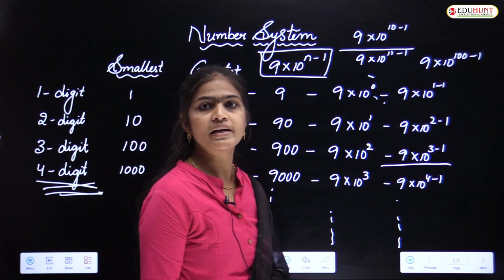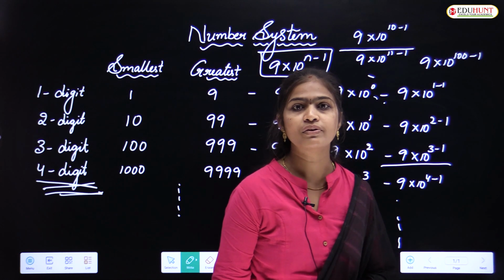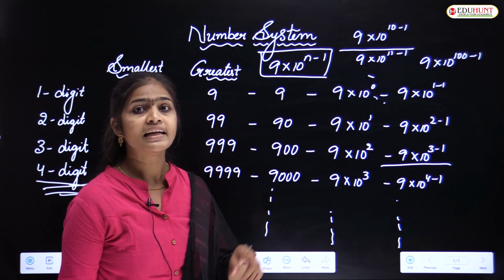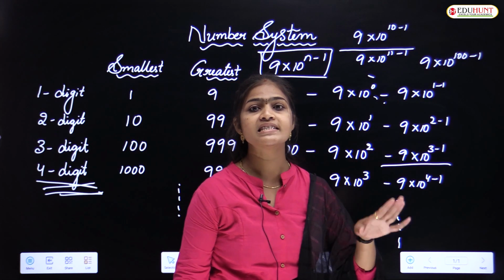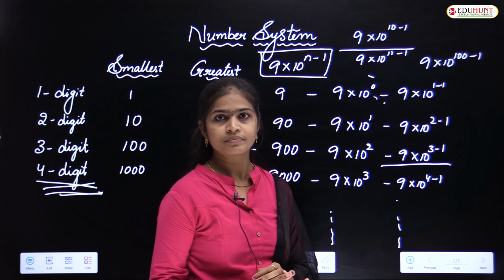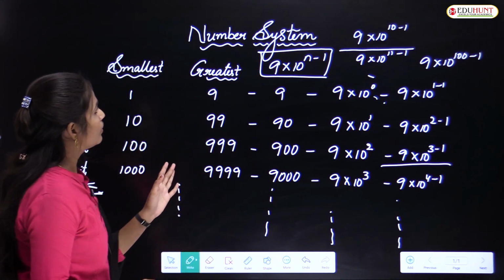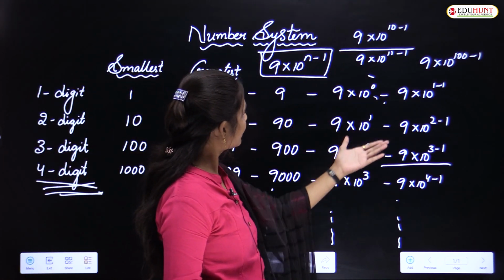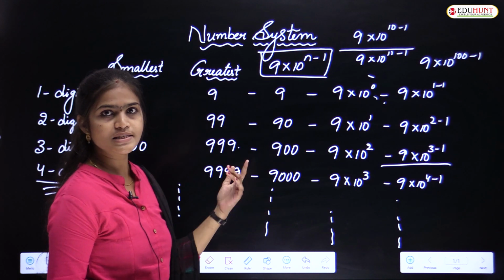So this is the formula we can use for n digit numbers. What is the formula here? 9 into 10 to the power of n minus 1. Here n equals the number of digits of a given number. So by using this formula we can find all these numbers. Okay, just one example.